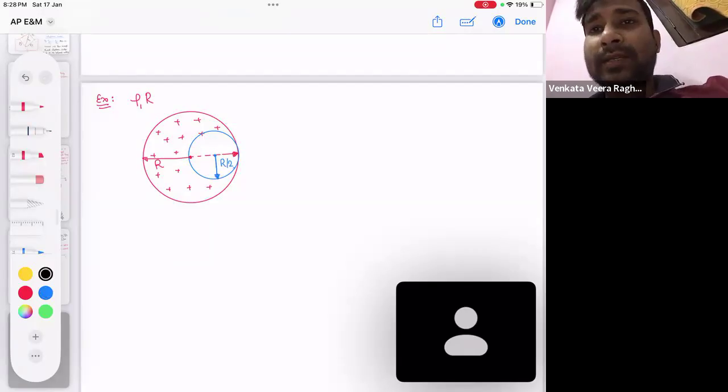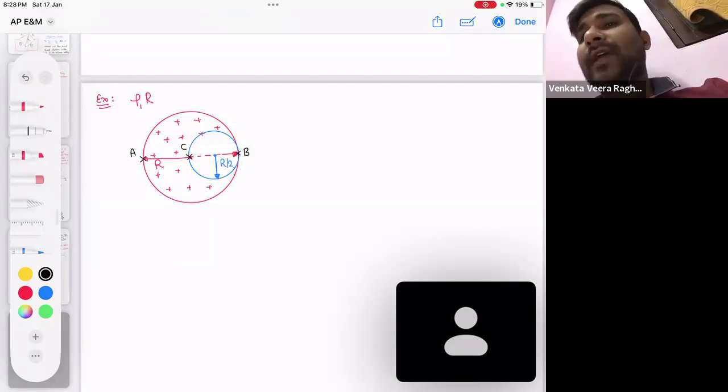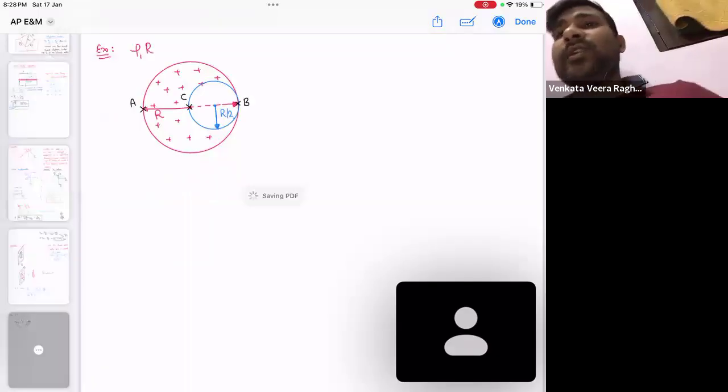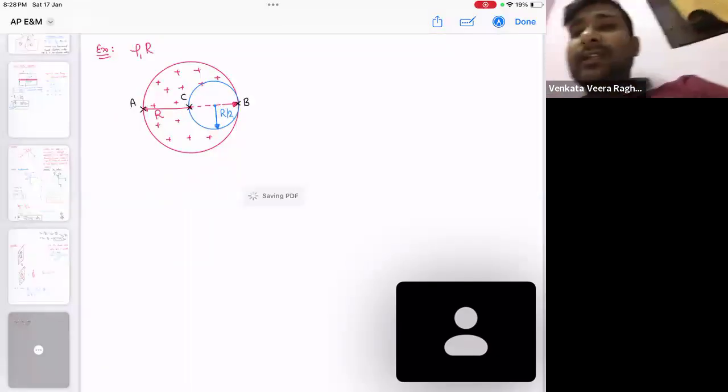Okay, this is the point A. Find the net field there. This is the point B. Find net field there. And this is the point C. Find the net field there also. Understand the points where you have to calculate the field?